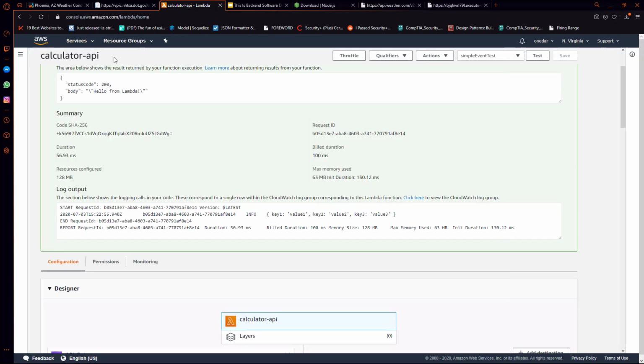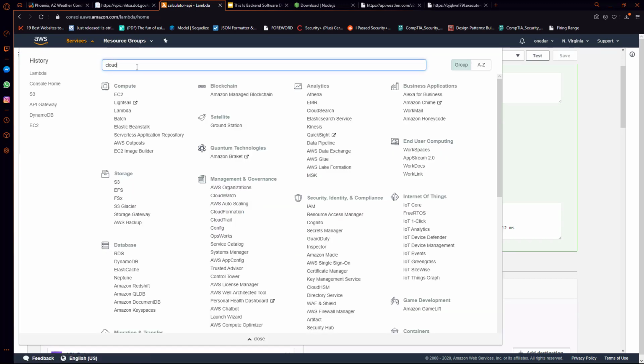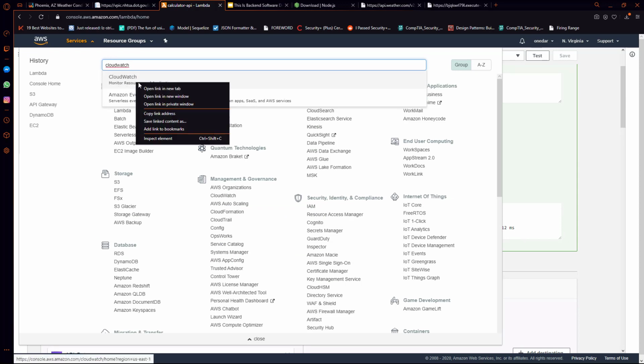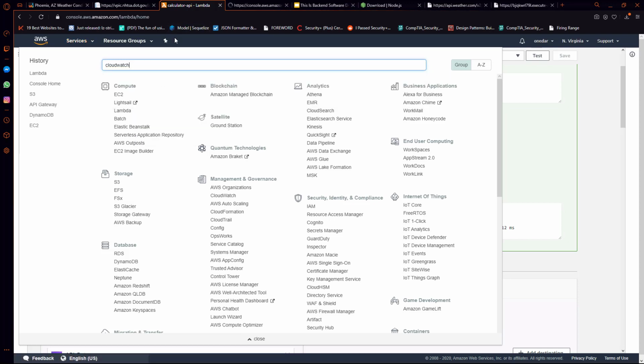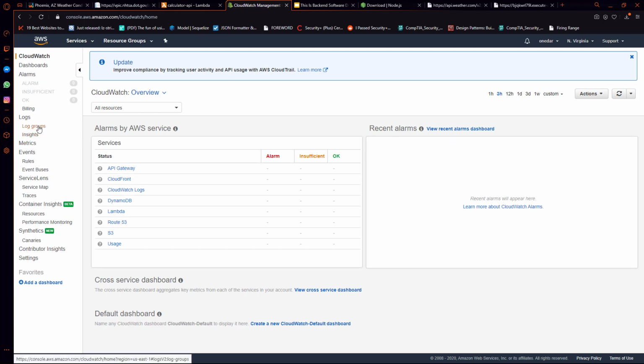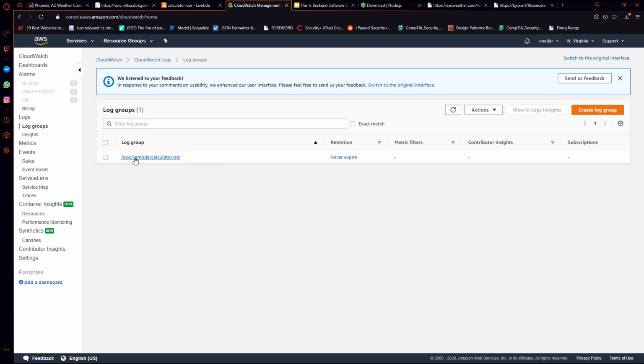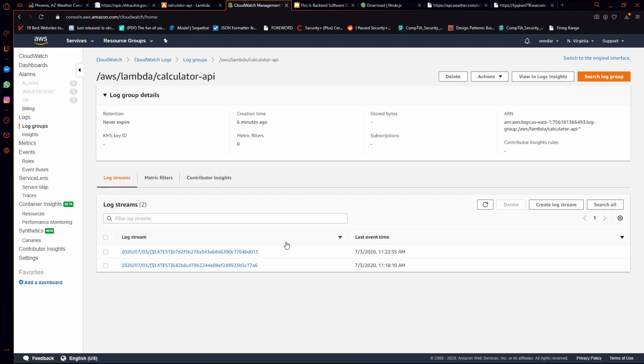So let me back up a little bit here. What I want to do is search for a new service on AWS, and I want to look up CloudWatch, and I'm just going to select the CloudWatch service here. You can see monitor resources and applications. So this is where we're actually going to be able to see some of our logs. So what we're going to do from here is go to log groups on the left, and then we should see our Lambda calculator API. So these are the logs that are being fed from the Lambda into this log stream.